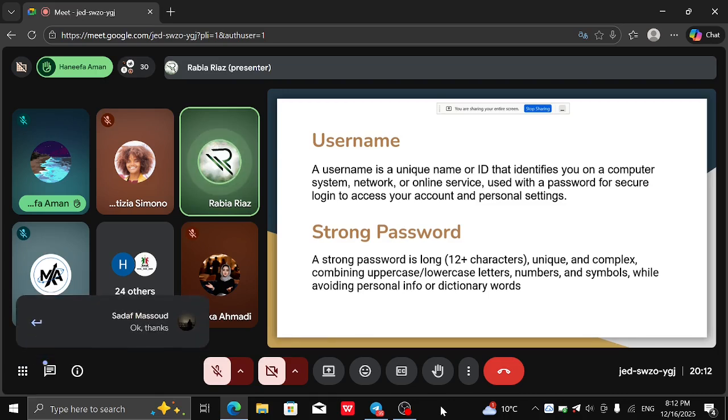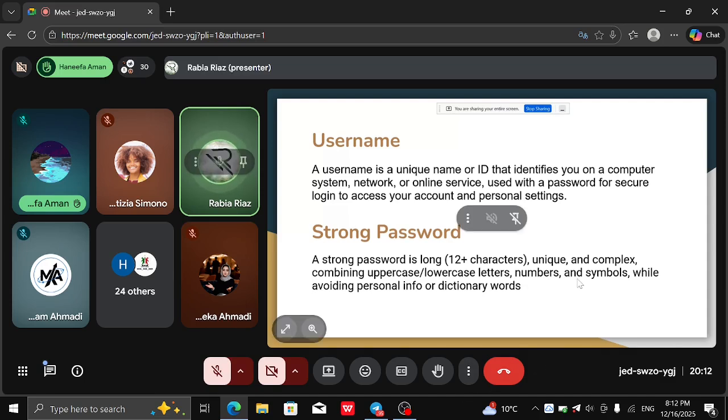And you will use that username with a password for secure login to access your account. Whenever you want to access your account, you need two things: a username and a password that you set earlier. In many cases, your email address for that particular platform can also be your username. If you did not select a username on a platform, your email will be your username on that platform, right?